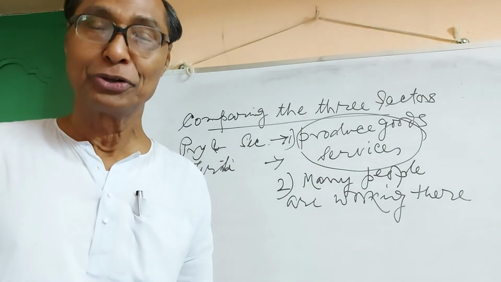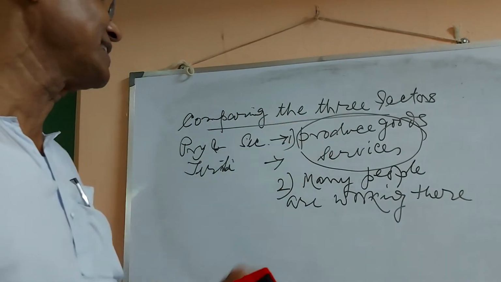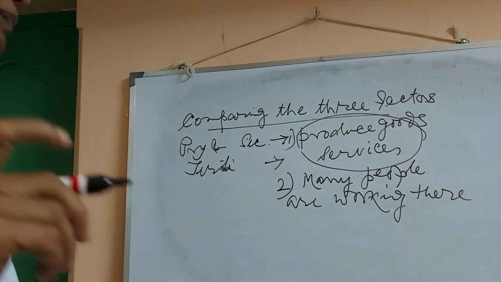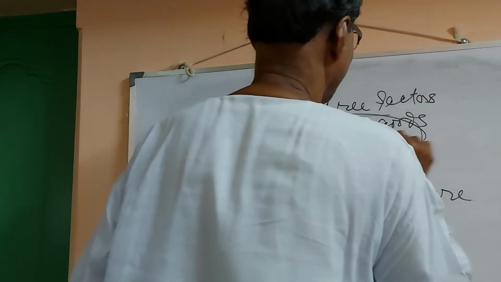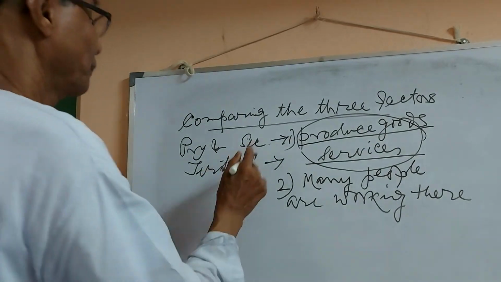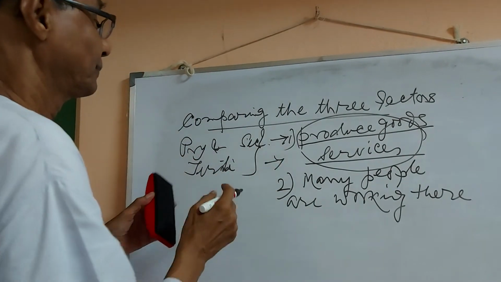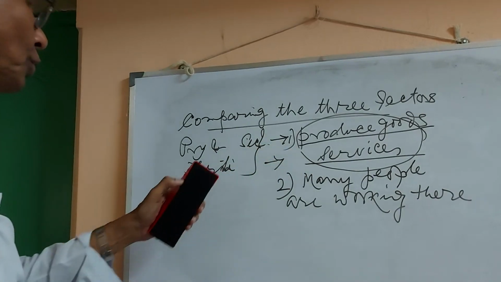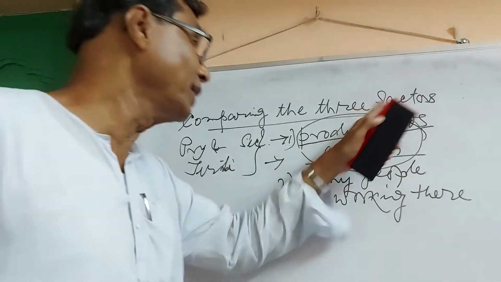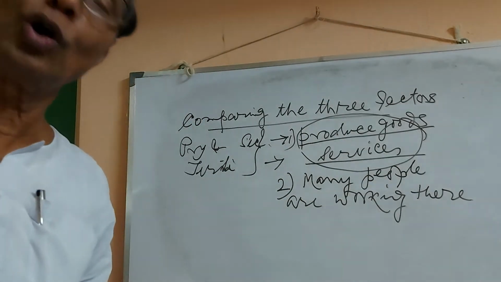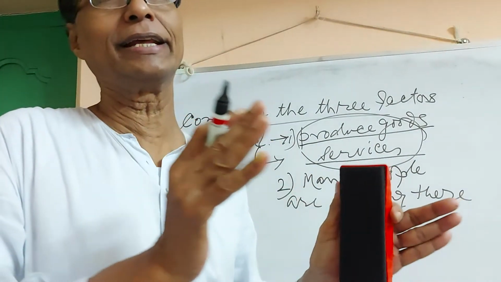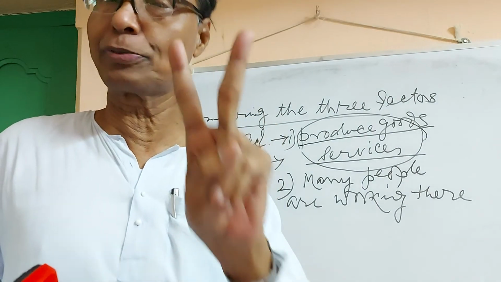So, in order to compare these three sectors, we have to know these two things. Number one, how many goods and services are produced in which sector. And second, how many people are working in each sector. These are the two things we must know.